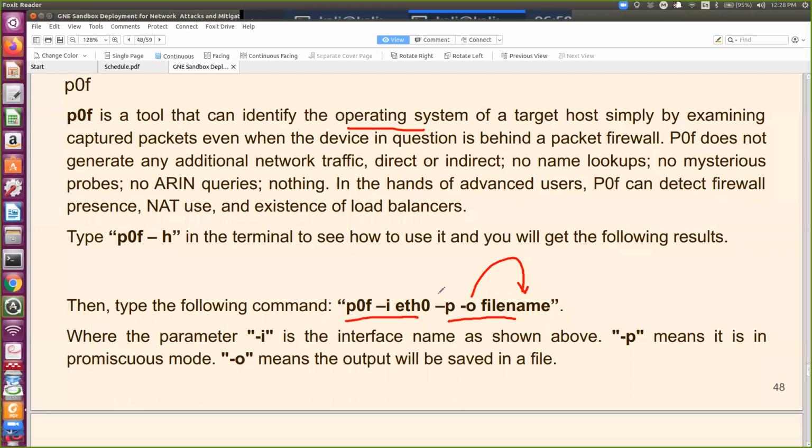So I stands for the interface of your Ethernet card. P means the promiscuous mode. There are two modes, promiscuous mode and non-promiscuous mode. Like in a network, there are n number of machines,